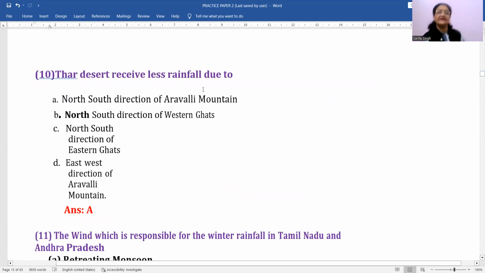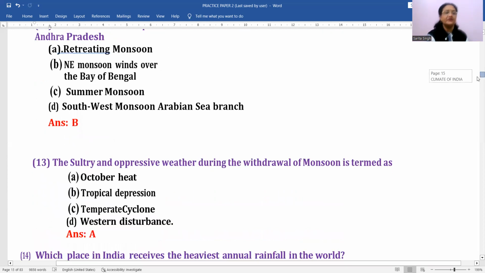Thar desert receives less rainfall due to, what will be the answer? North south direction of Aravalli mountains, which are not actually interrupting the southwest monsoons, and that's why these monsoons just cross over that part without causing any rains in that area, thus developing that area into a desert. Okay, so option A will be the correct answer for this, right?